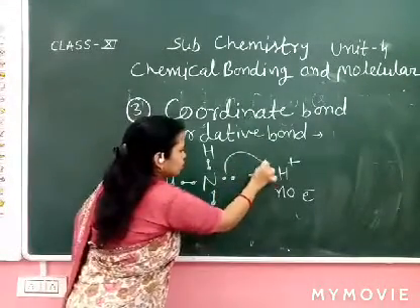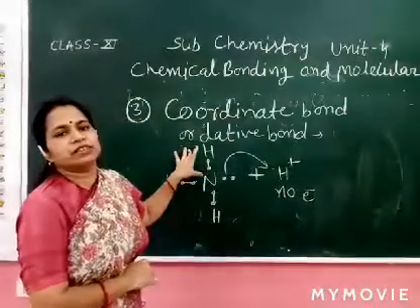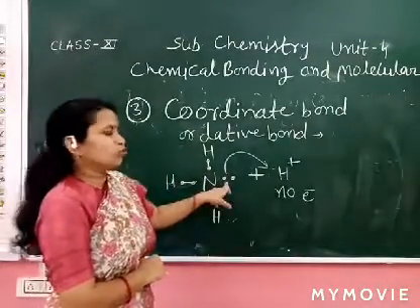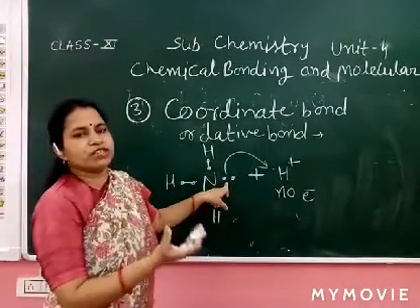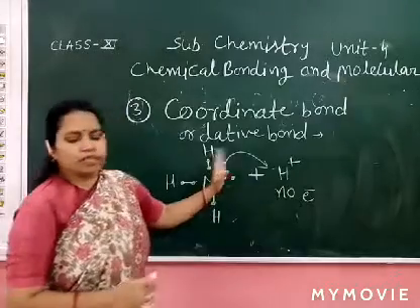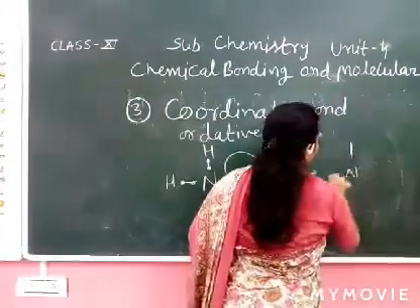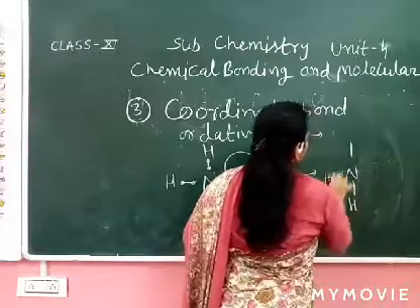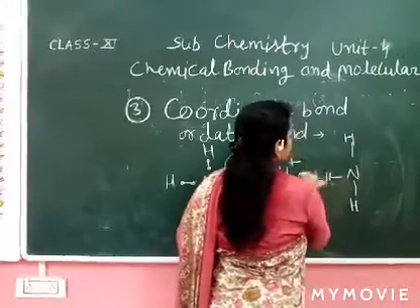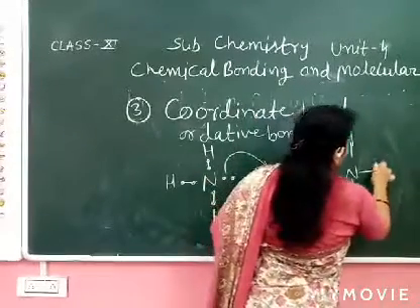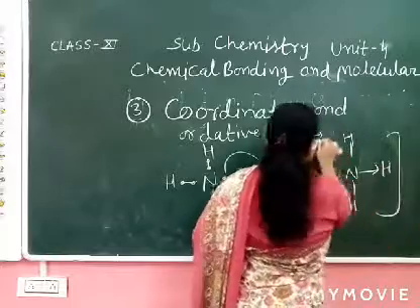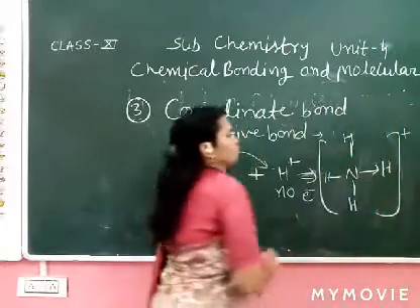When nitrogen donates its 2 electrons, the bond is formed. How to write it? Nitrogen, hydrogen, single bond, like this. Write down the positive charge.